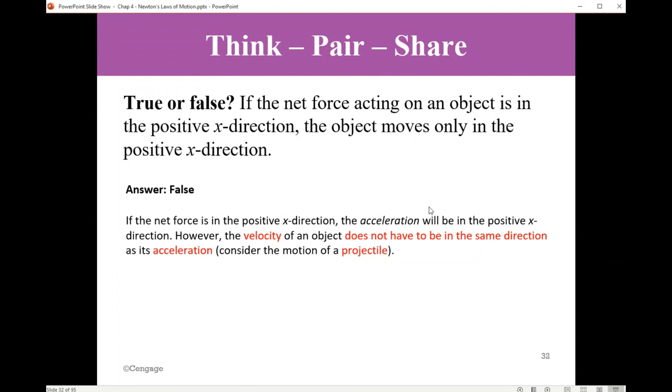However, the velocity of the object does not have to be in the same direction. Okay? So the acceleration has to be in the direction of the force, but the velocity is not necessarily along the same direction as that of the acceleration. For example, the projectile motion, which we studied in chapter 3. For a projectile motion, the acceleration is always downward, g, 9.8 meters per second squared. But the velocity may be up, maybe horizontal, maybe down. Okay? So this statement is not correct.